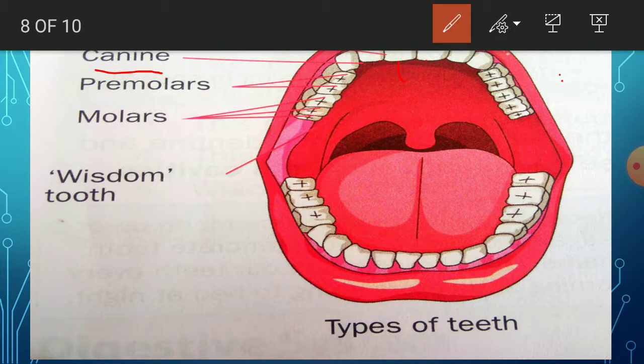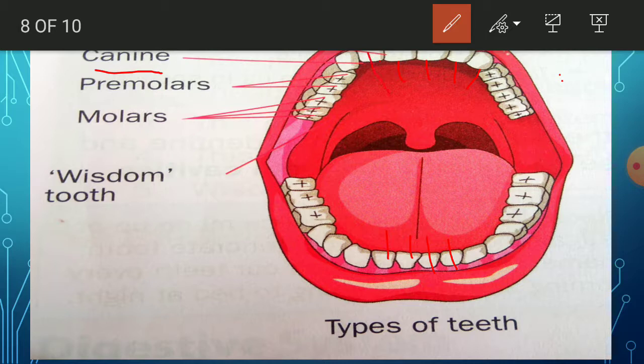See, here these 1, 2, 3, 4. These are called the incisors, which is the first type of teeth. Upper jaw contains 4, lower jaw contains 4. After that, canines. They have 4 teeth.